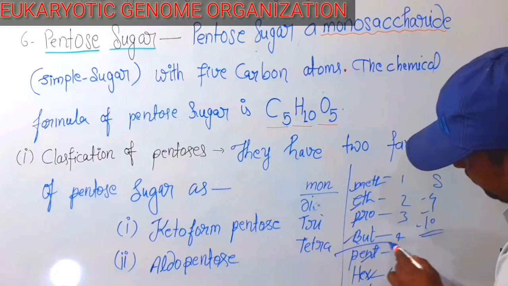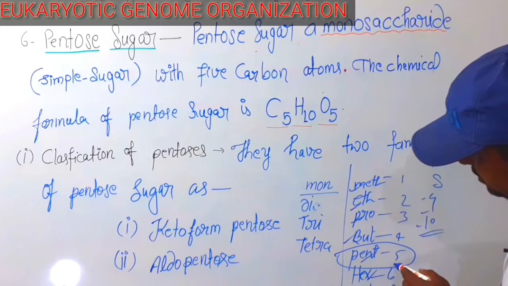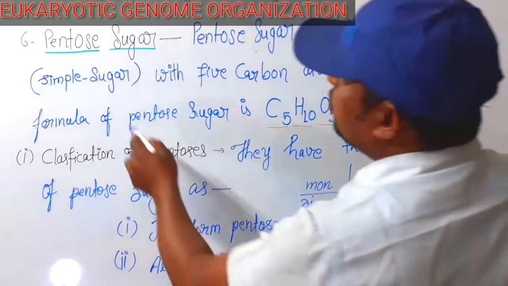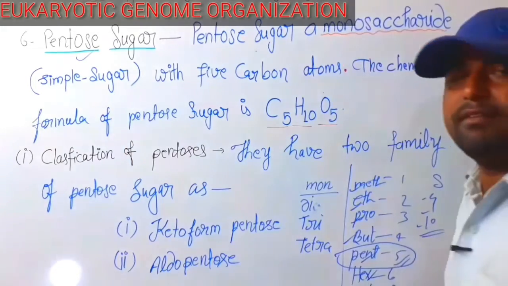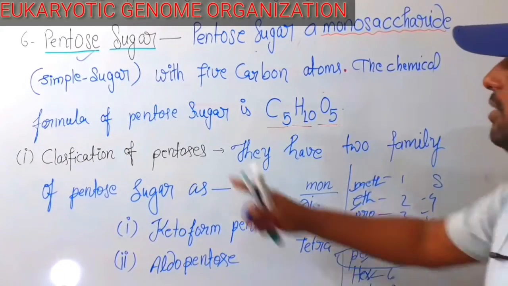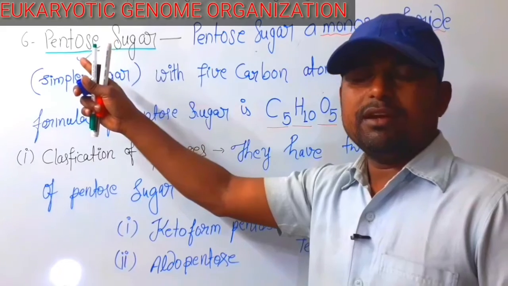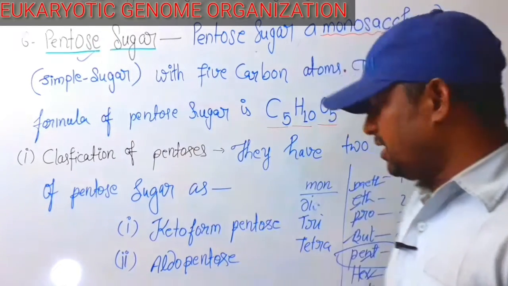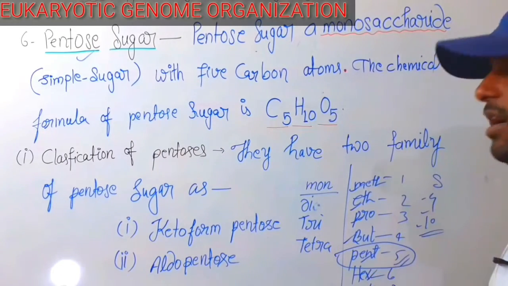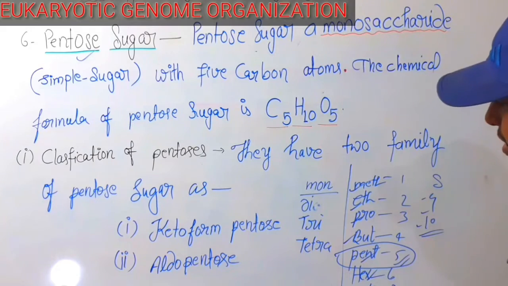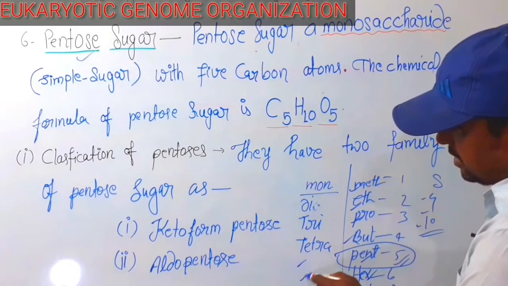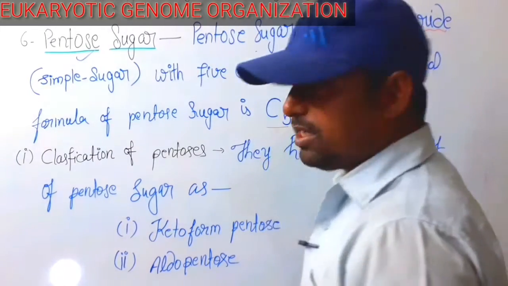Under this, pent means pentose sugar is made up of 5 carbons. Tetra, pent, hex, oct. So let's continue.